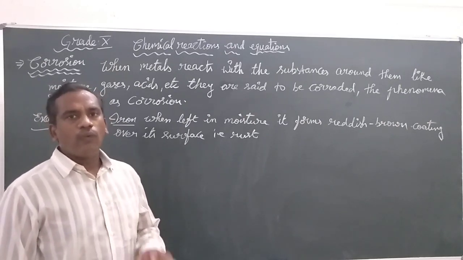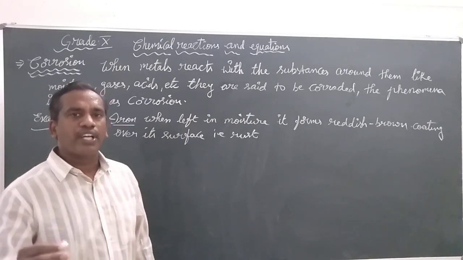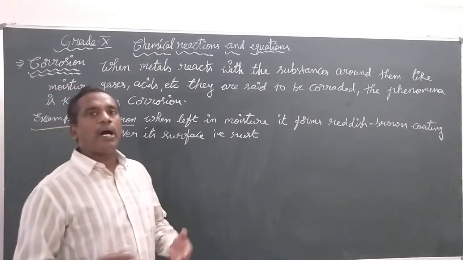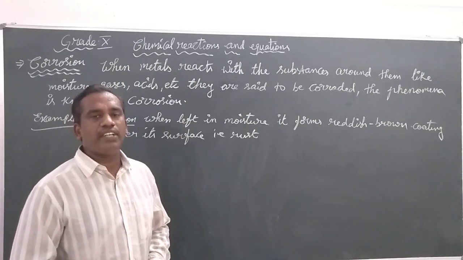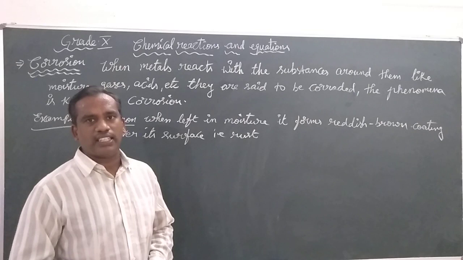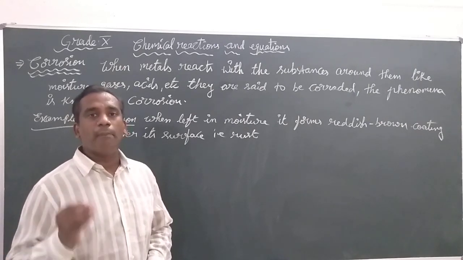Do we know a few more examples which undergo the process of corrosion? If not, let us take one. What is the color of copper metal? We had already discussed this in the previous session on oxidation and reduction reactions. The color of copper metal is brown.